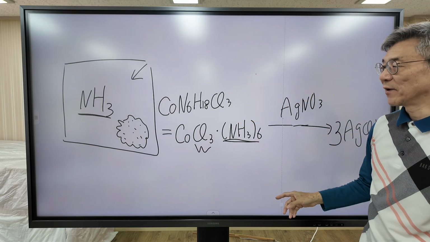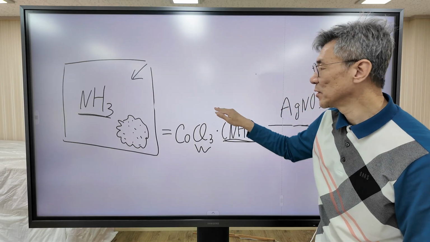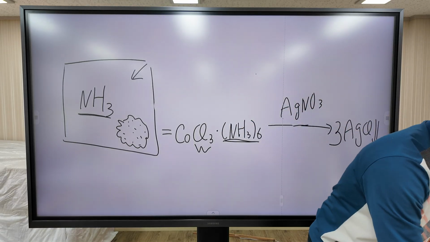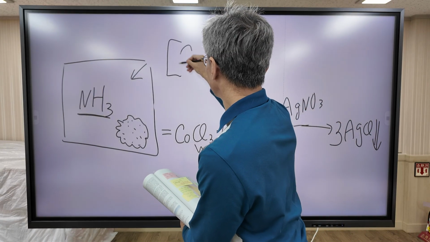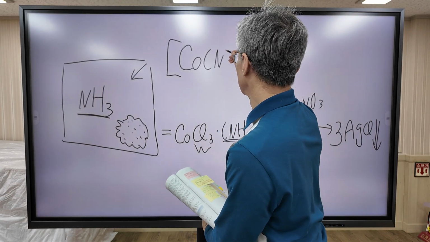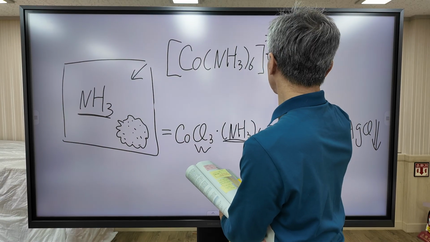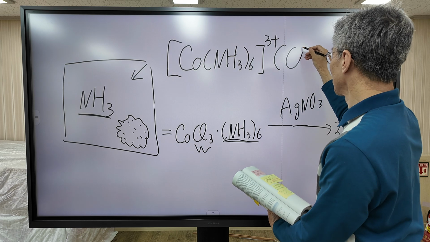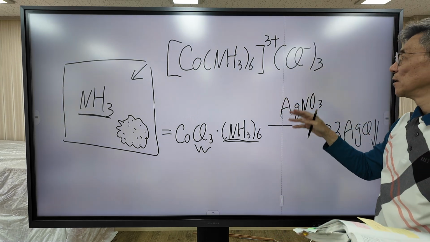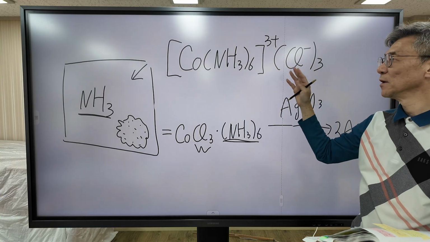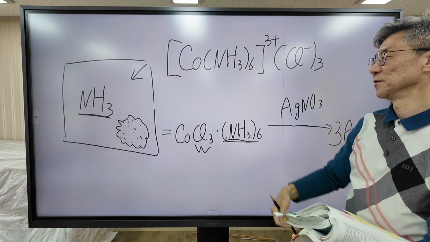So they revised the chemical formula. This was the wrong formula. They revised it like this. In this formula, chloride is outside the molecule, and ammonia is tightly bound to cobalt. This is their suggestion.